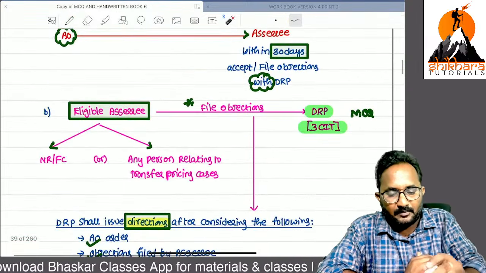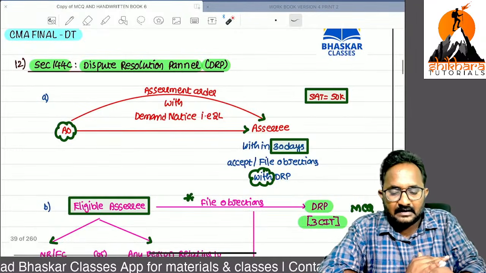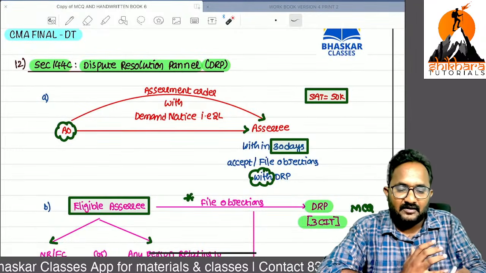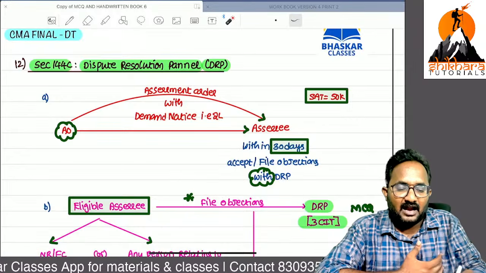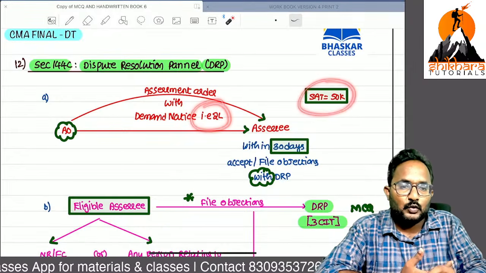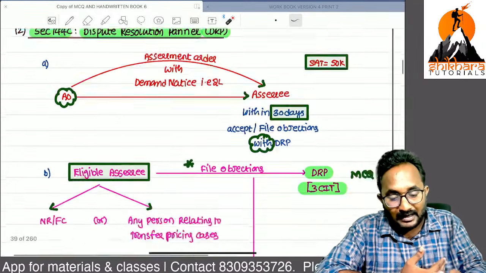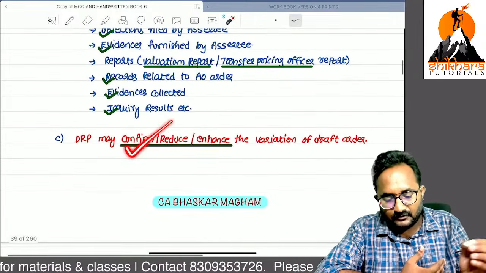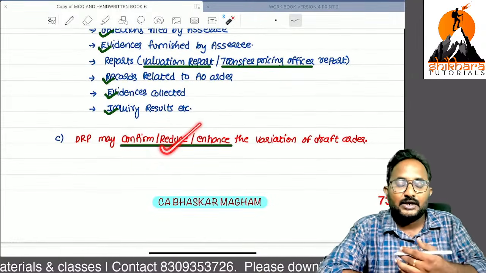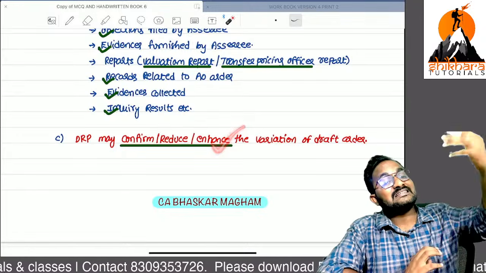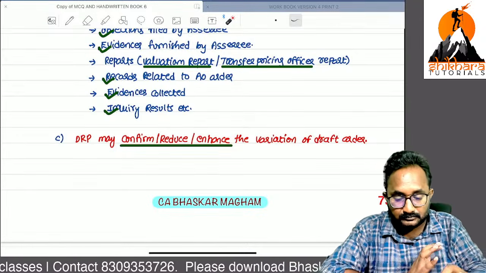They can confirm the variation. Whatever the variation is there, definitely I already paid 50,000, but they are asking extra 2 lakh. Whatever that variation is, they can confirm it. Now they can reduce the variation or they can enhance that variation also.